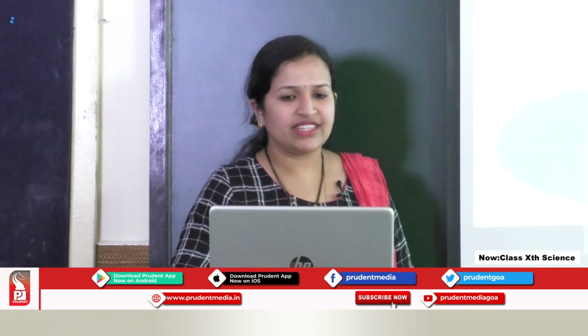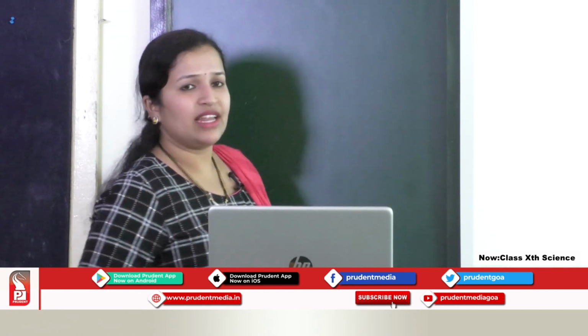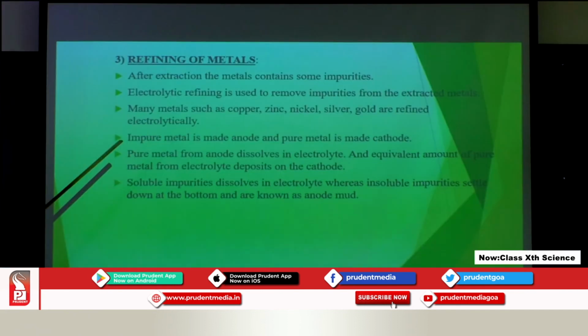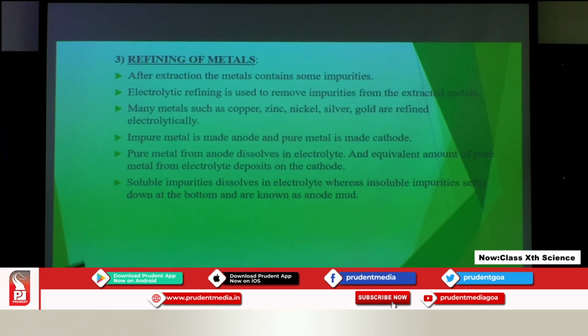Okay, so what we have seen is that copper can be electrolytically refined. Not only copper, many metals such as zinc, nickel, silver and gold can be refined by this method. Now, we have seen that impure metal was taken as anode and the pure metal was taken as cathode. The pure metal, that is copper, which was present at the anode, was dissolving in the electrolyte and depositing on the cathode.